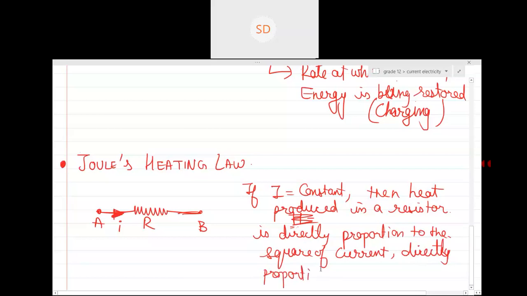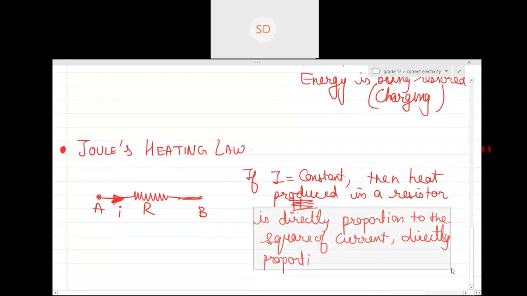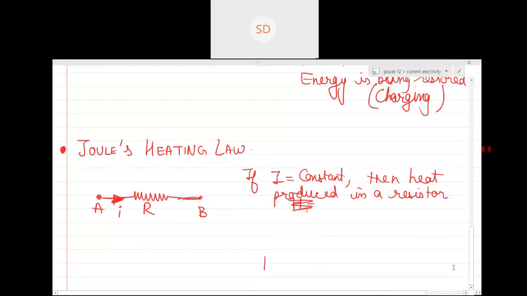I can also write it in mathematical form. The heat produced is directly proportional to the square of the current, directly proportional to the resistance, and directly proportional to time. So the overall heat produced in a conductor is I square R into t.